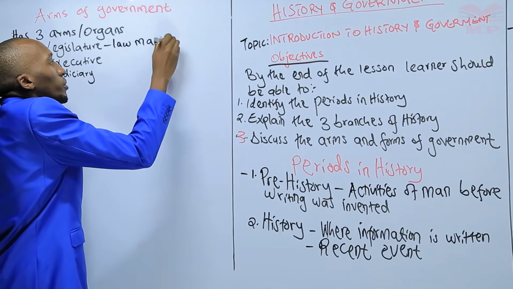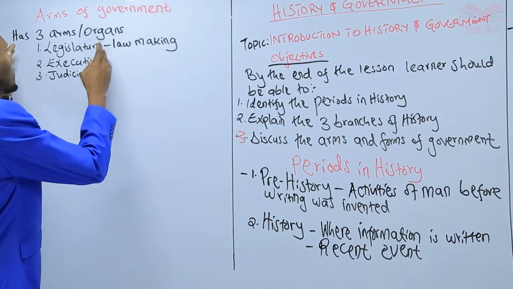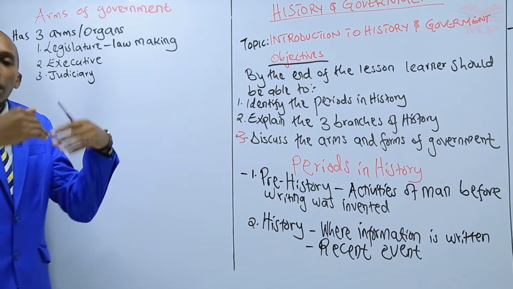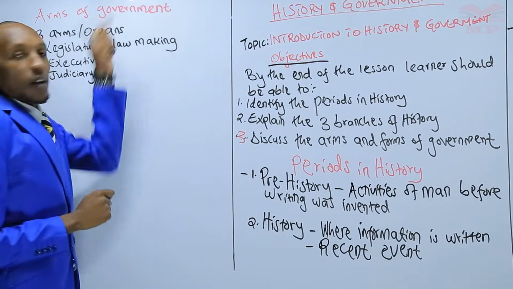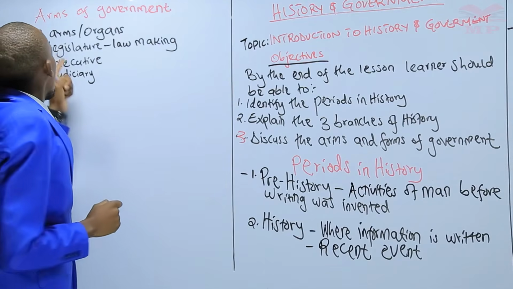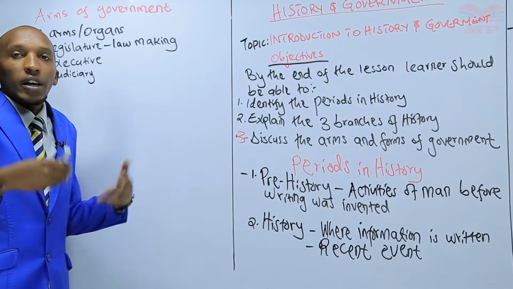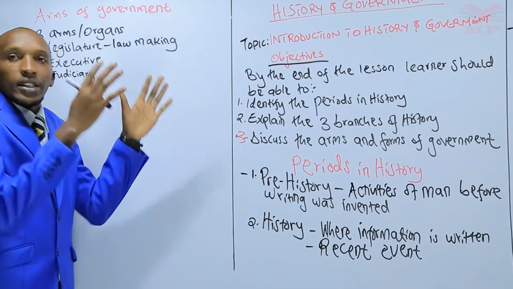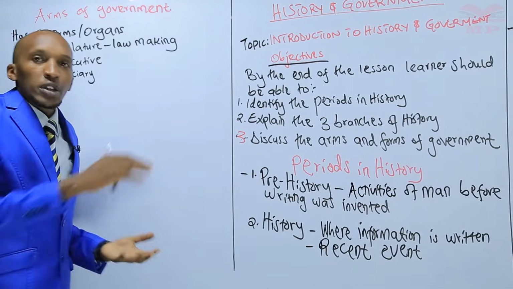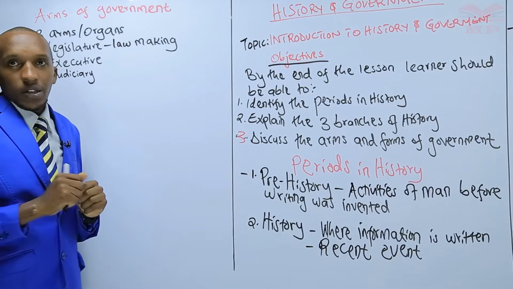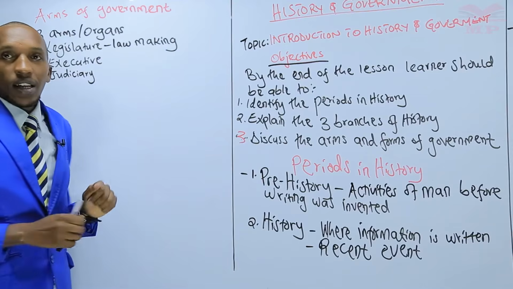It is the law-making arm of the government. So this arm is specifically concerned with making rules and regulations of the government, right? That is the legislature. In Kenya, we have a bicameral legislature. We have the National Assembly and we have the Senate. And then in the county governments, we have the county assemblies. So that is the law-making arm of the government. It is known as the legislature.